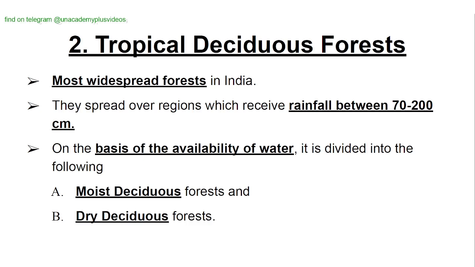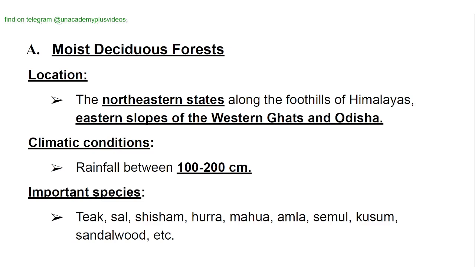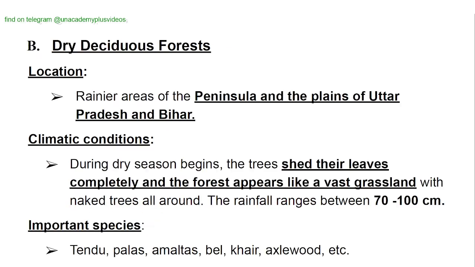On the basis of the availability of water, it is divided into the following: moist deciduous and dry deciduous. Moist deciduous is found in northeastern states, eastern slopes of the Western Ghats and Odisha. Rainfall between 100 and 200 centimeter. Important species are teak, sal, shisham, hurra, mahua, amla, semul, kusum, and sandalwood, etc.